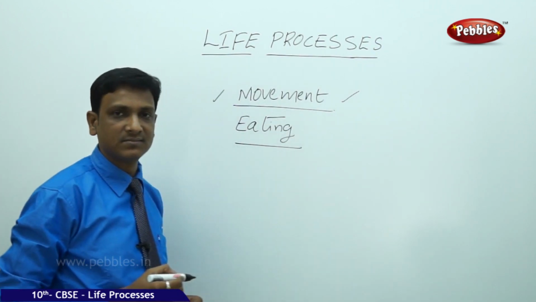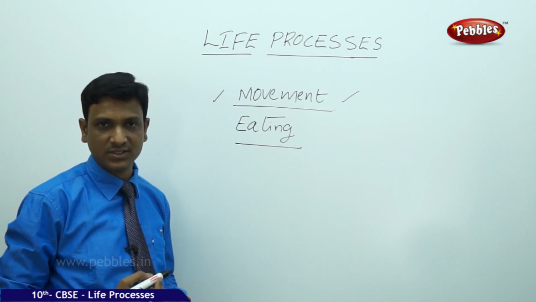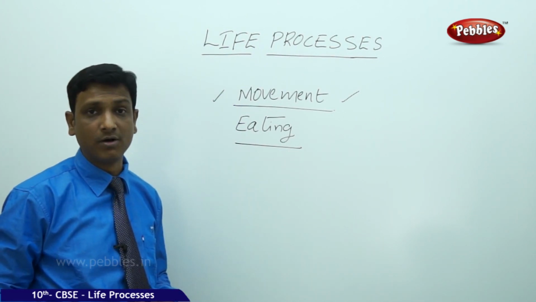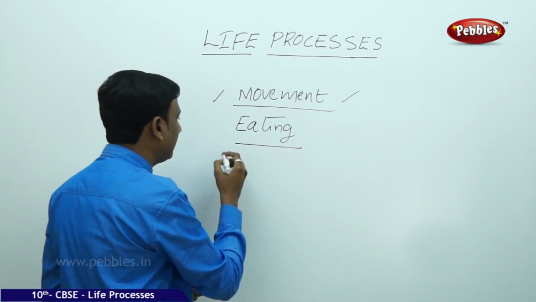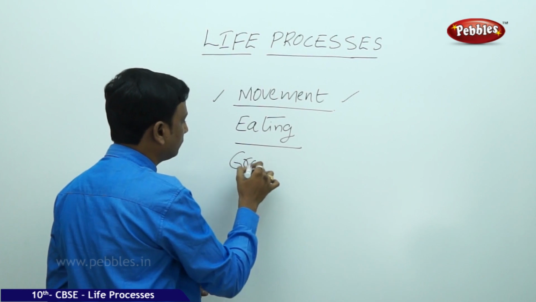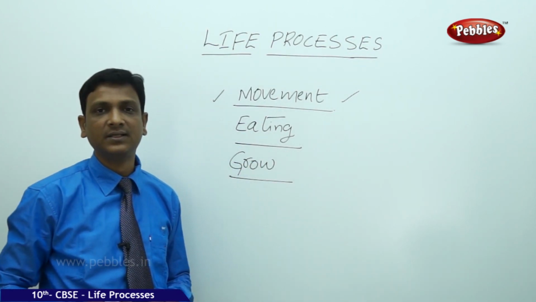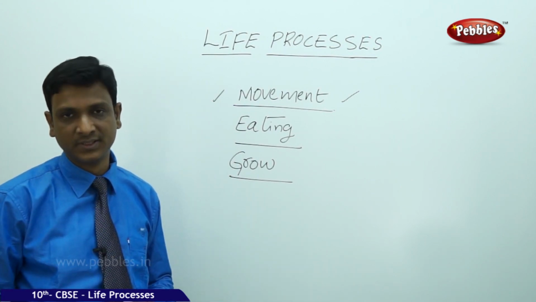And what else do we take? What other features do we take to decide whether a thing is living or non-living? Growth. Living things grow. That means an increase in their size. Living things increase in their size from time to time.